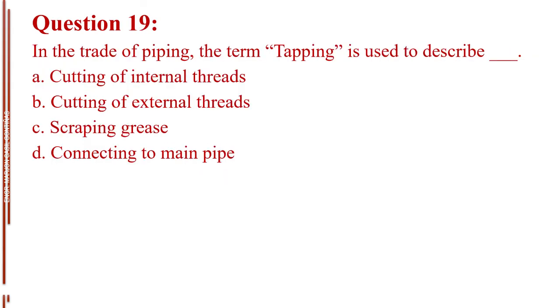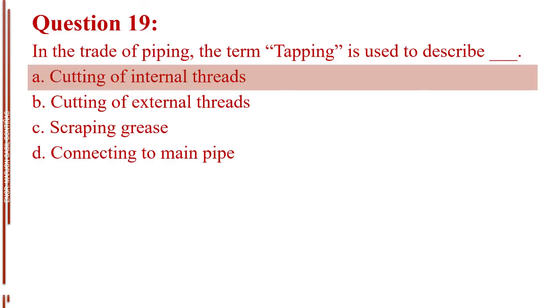Question number 19. In the trade of piping, the term tapping is used to describe blank. Letter A, cutting of internal threads. Letter B, cutting of external threads. Letter C, scraping grease. Letter D, connecting to main pipe. The answer is letter A, cutting of internal threads.